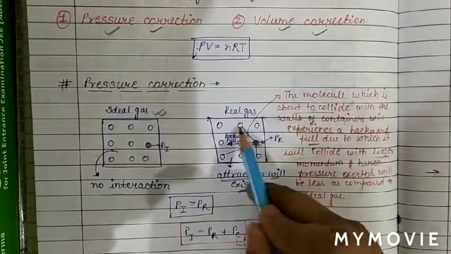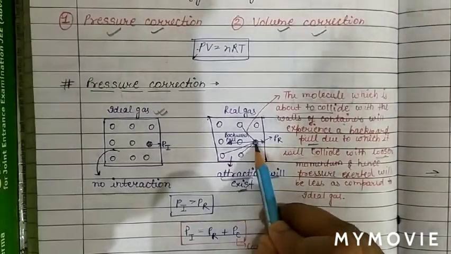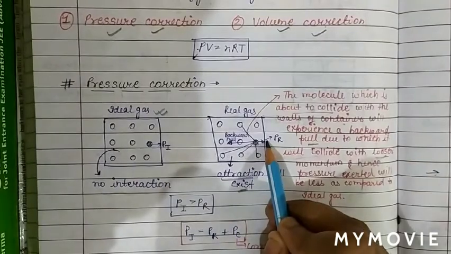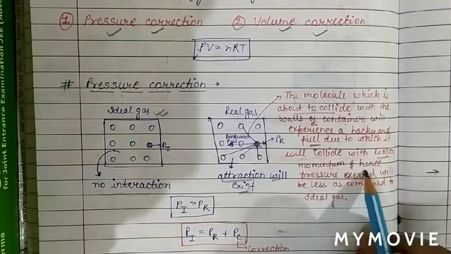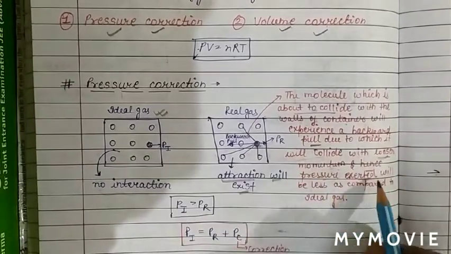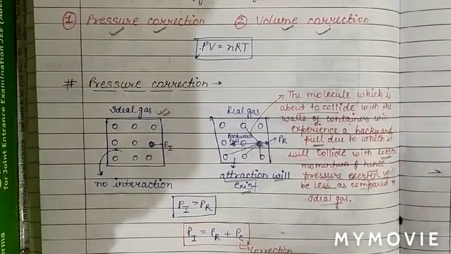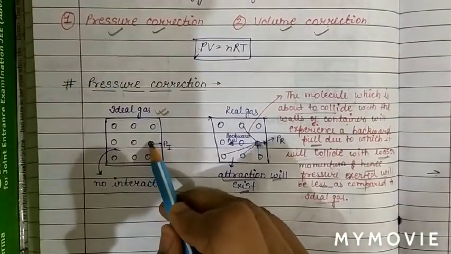So due to attraction and backward pull, this molecule will collide with less momentum. Hence the pressure exerted will be less as compared to an ideal gas.